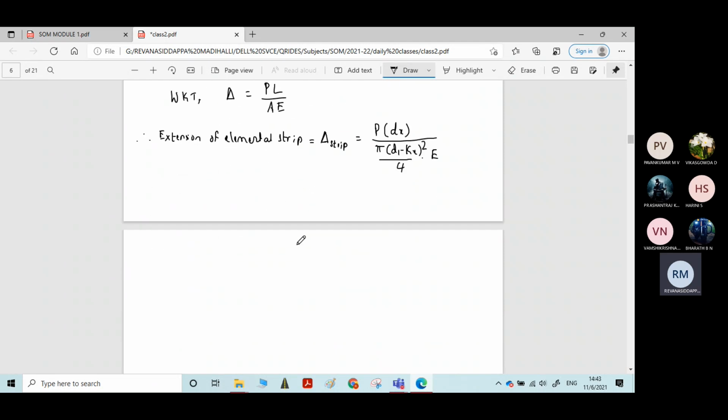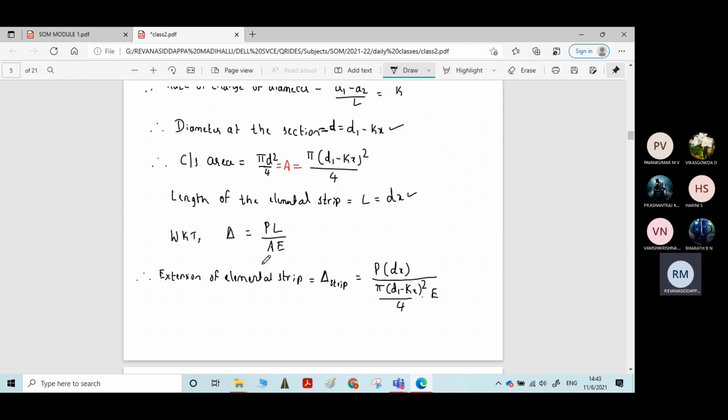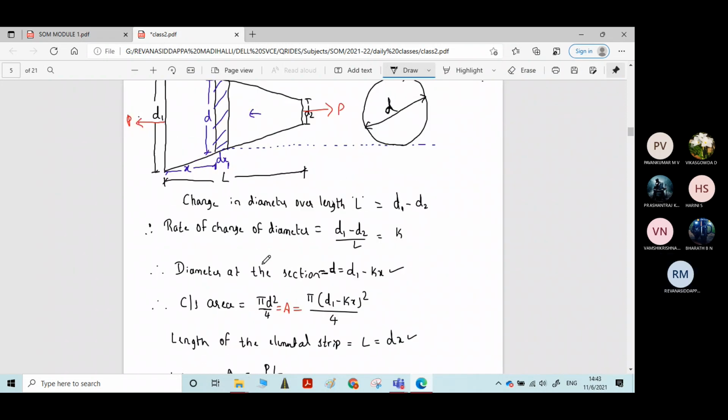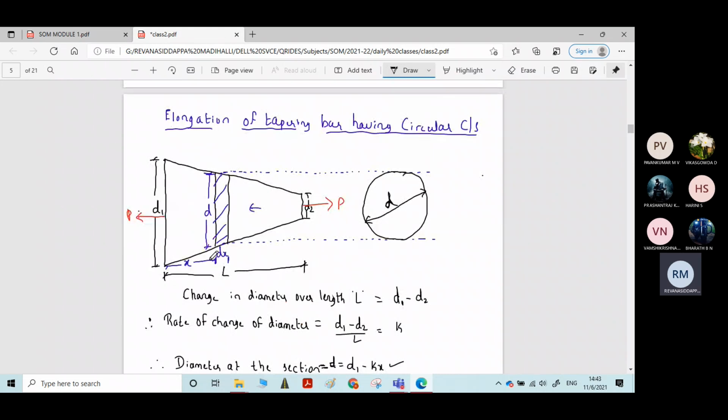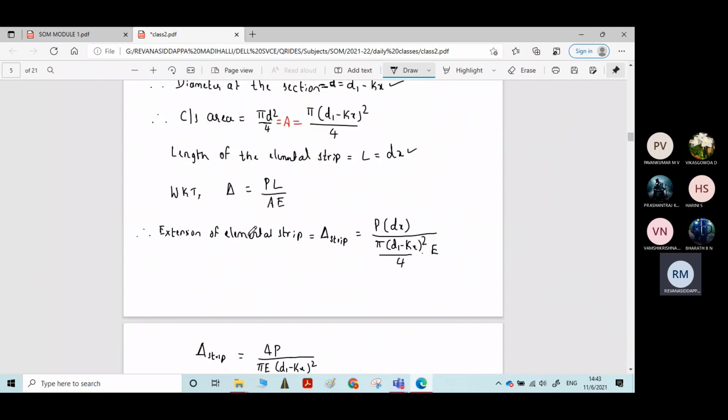Understood, students? Now we are calculating the extension of the elemental strip. Therefore, delta strip is equal to, taking the 4 to the numerator, 4P by pi E into (d1 minus kx) whole square. Now the extension of the elemental strip means the increase in length of the elemental strip. If you want to calculate the total extension of the full bar, you need to integrate from 0 to L.